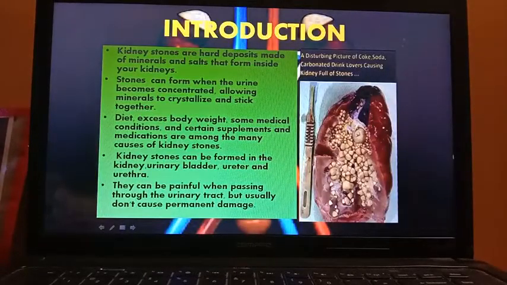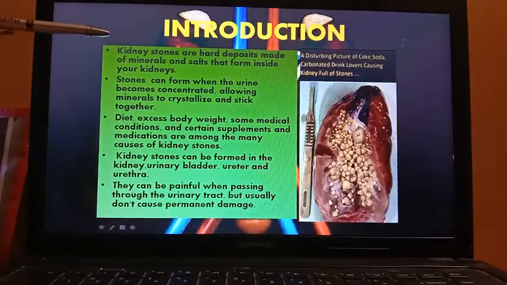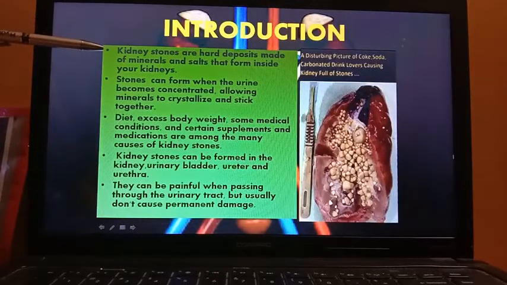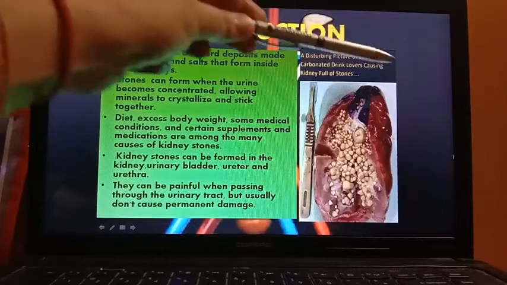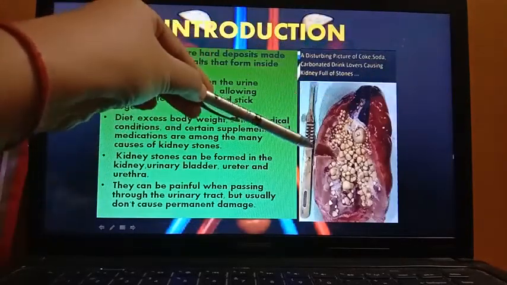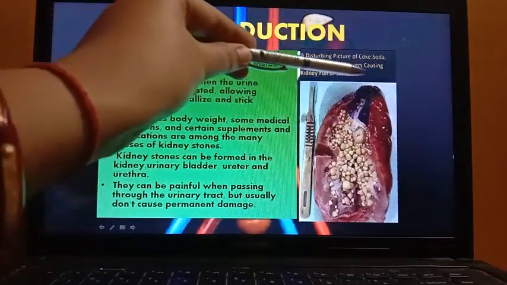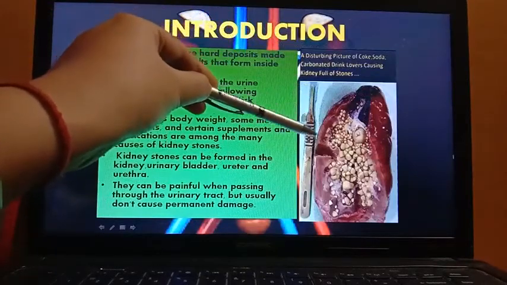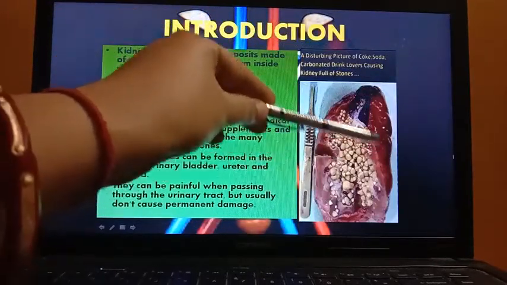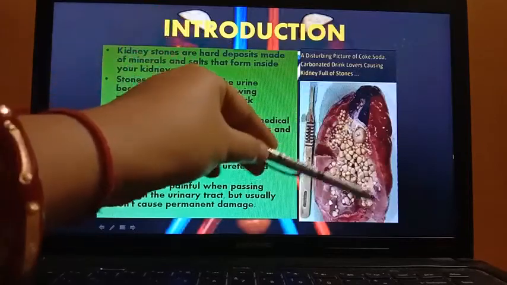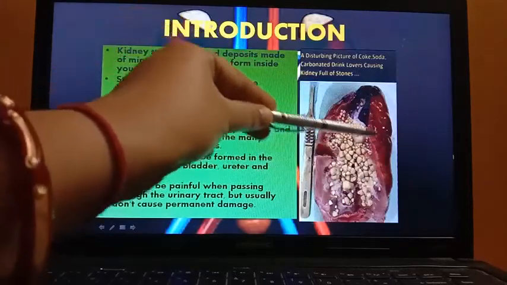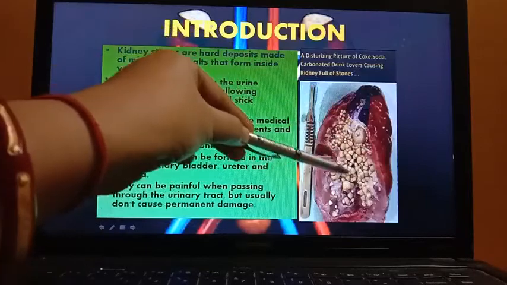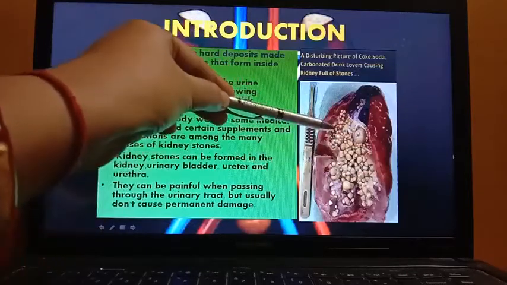Now, what are kidney stones? Kidney stones are hard deposits made of minerals and salts that form inside the kidneys. This is the actual picture of kidney stones situated inside the inner surface of the kidney. These are all kidney stones, an actual image.